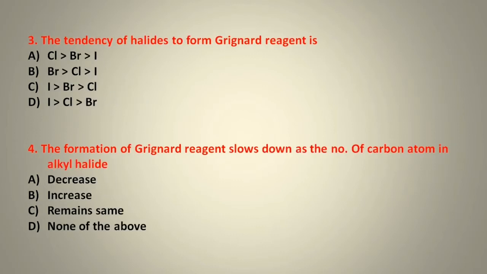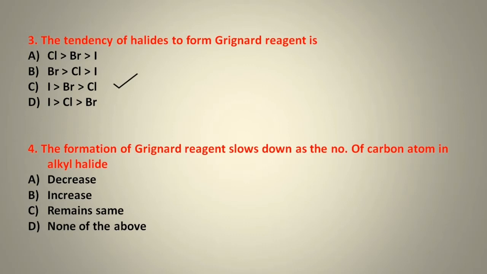Next question. The tendency of halides to form Grignard reagent is. So the correct option of this question will be option number C, because the tendency of iodine is maximum and the tendency of chlorine is minimum. Next question.